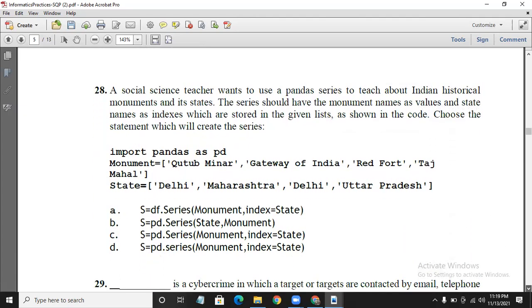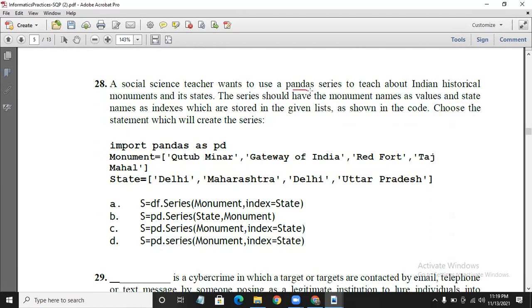A social science teacher wants to use a Pandas series to teach about Indian historical monuments and their states. The series should have monument names as values and the state names as the indexes. The monuments and states are stored in the given lists. Import pandas as pd, and the lists are given, monument and state. We are asked which statement is the correct one to create the series.